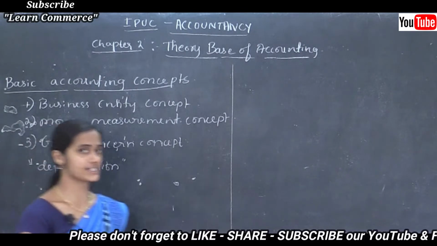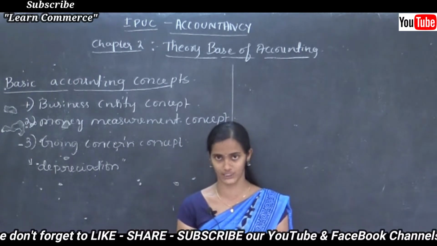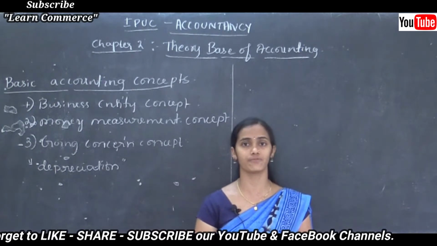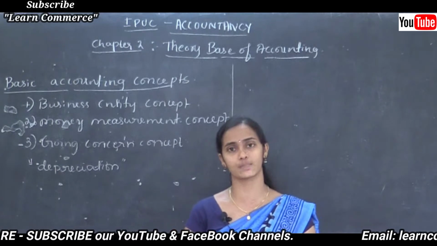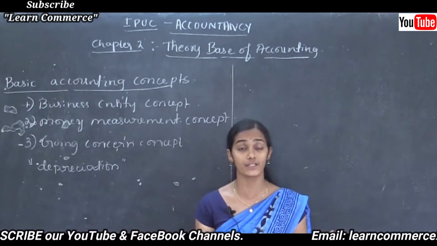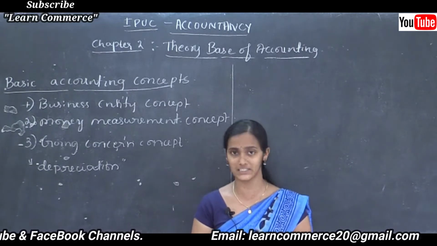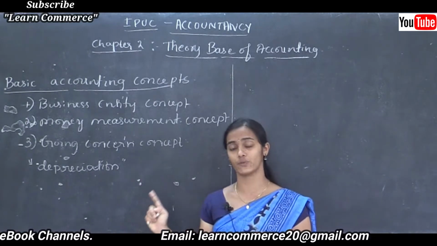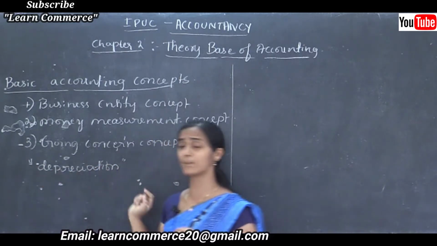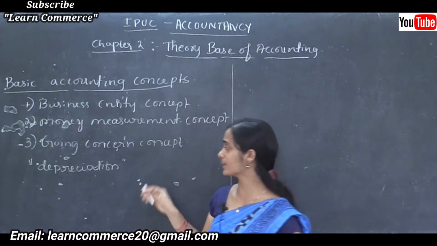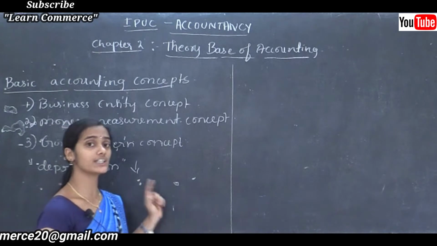You know fixed asset. Fixed asset means what? Economic resources of an organization. It includes current assets and fixed assets. Fixed assets include furniture, machinery, land and building, and motor vehicles. These are all examples of fixed assets. For all those fixed assets, we need to calculate some depreciation or appreciation. Here, depreciation means deduction in the value of the fixed asset, reduction in the value of the fixed asset.